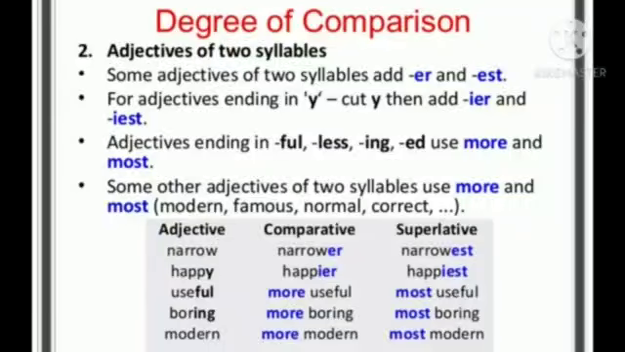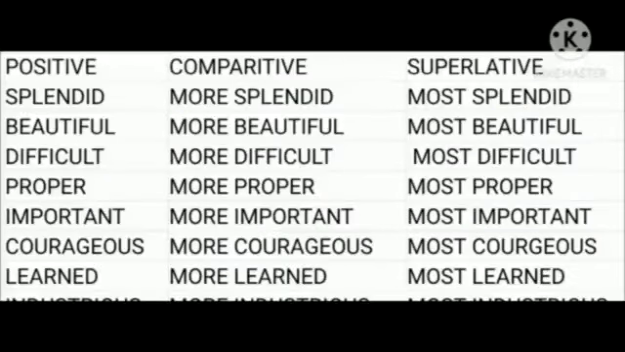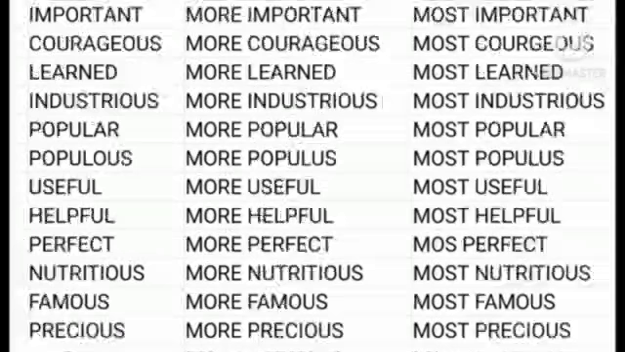Okay, see the words here: splendid, more splendid, most splendid; beautiful, more beautiful, most beautiful; difficult, more difficult, most difficult; proper, more proper, most proper; important, more important, most important. And like this the words follow. Okay, just go through the words given here: learned, industrious, popular, populous, all these words.